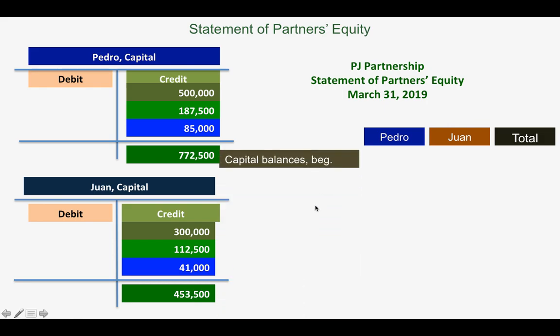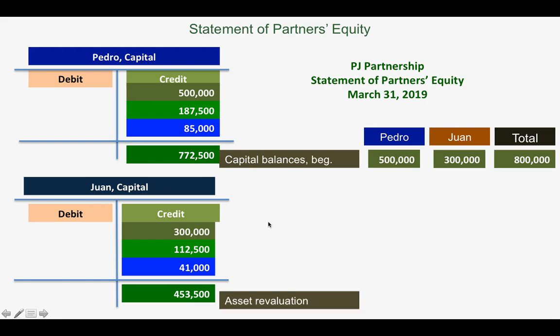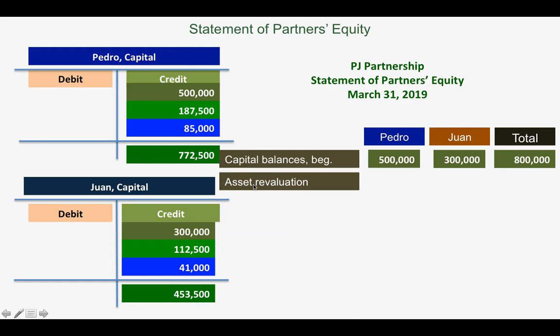The first is the capital balances, beginning. The capital balances beginning will be 500,000 and 300,000, respectively, for Pedro and Juan, or a total of 800,000. Next, you have the asset revaluation, and you have additional capital from asset revaluation, 187,500 for Pedro, and for Juan, 112,500, for a total of 300,000.